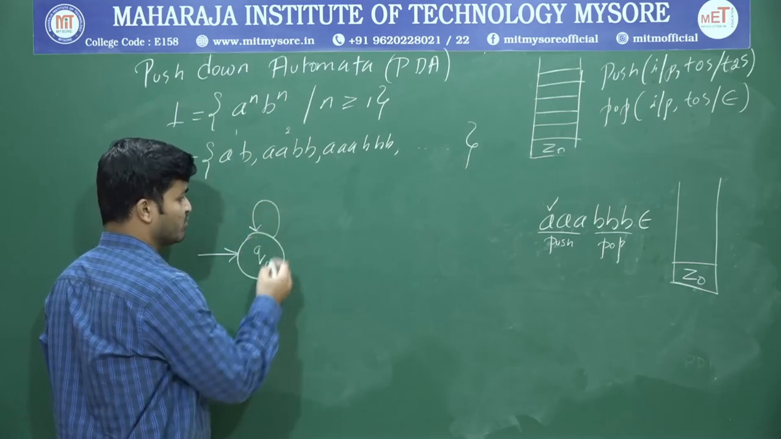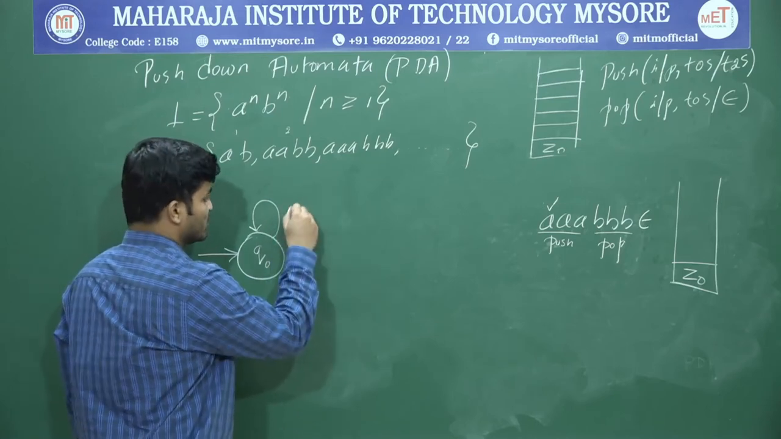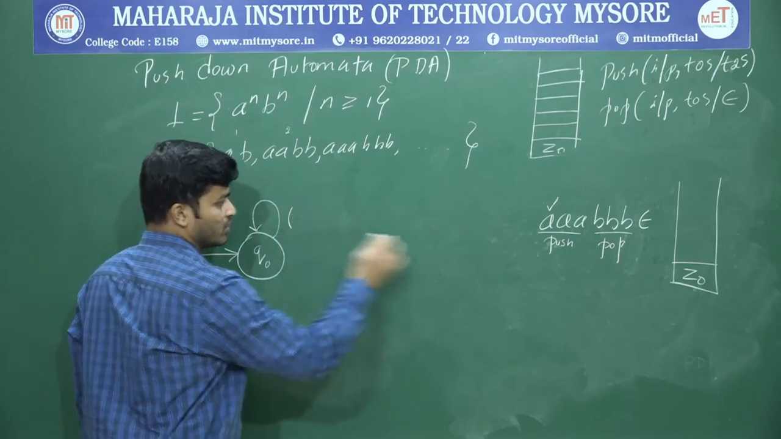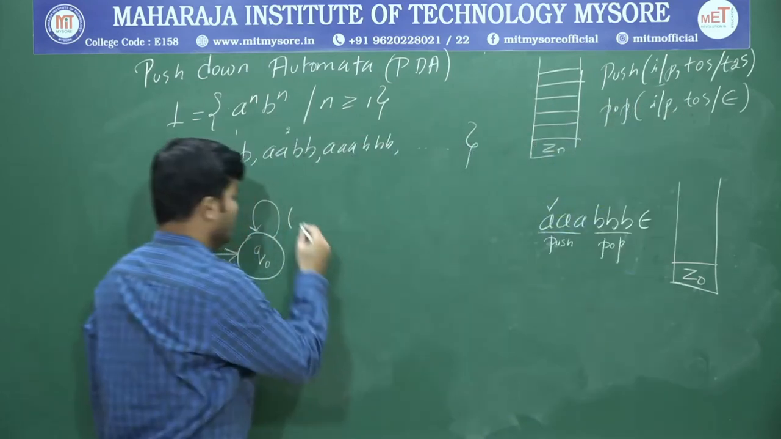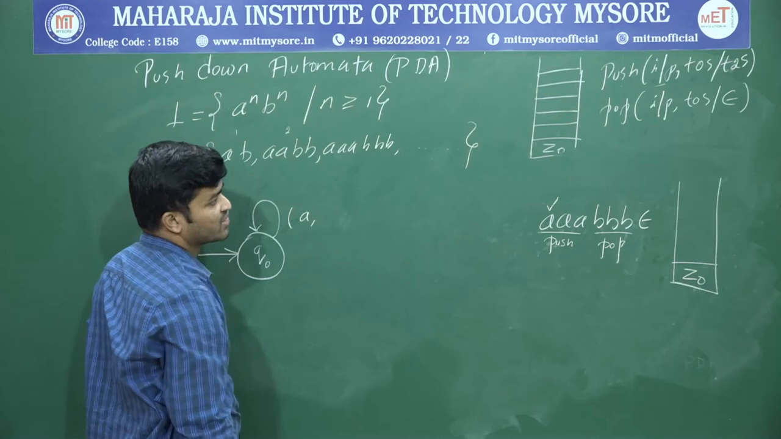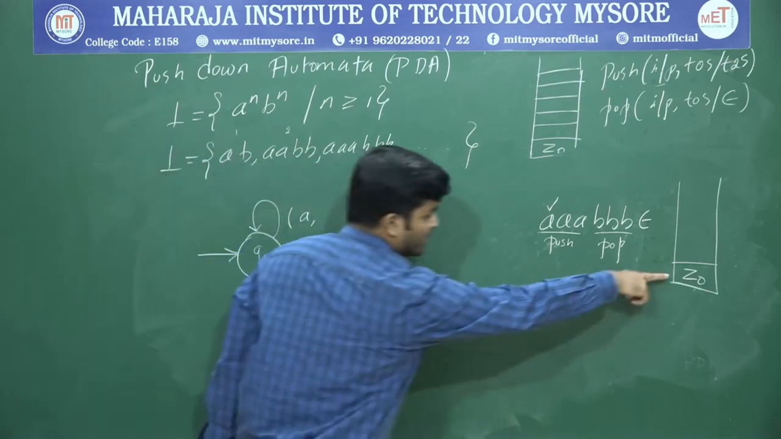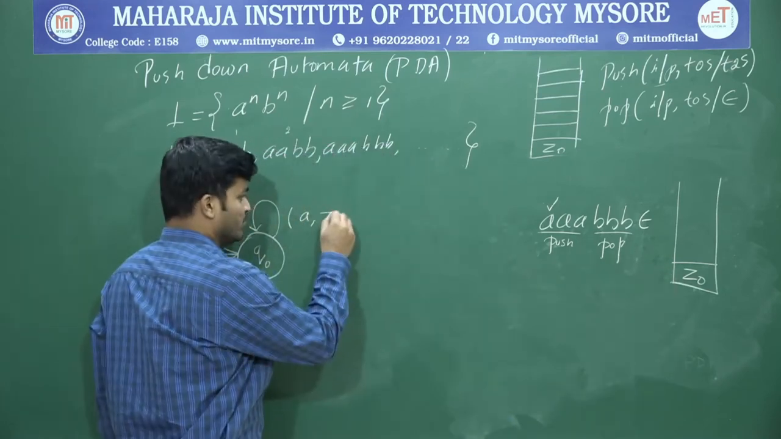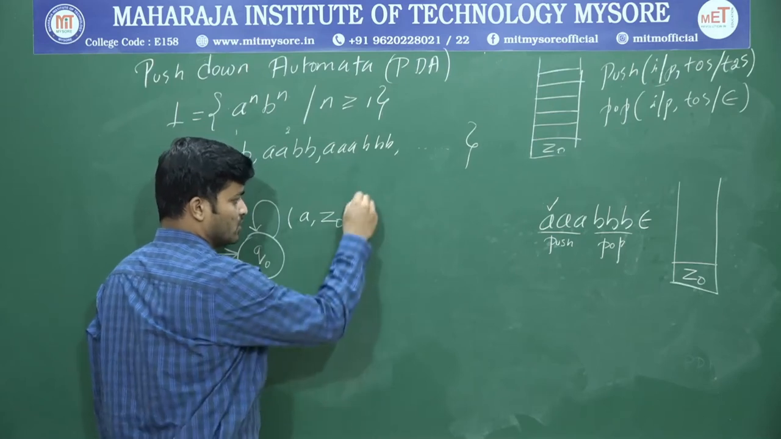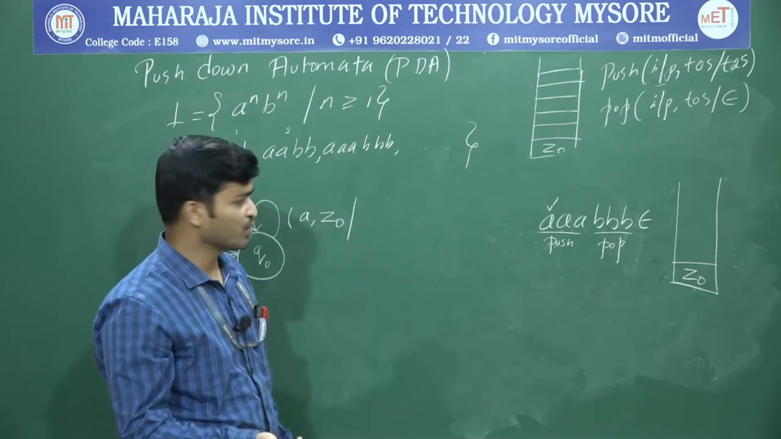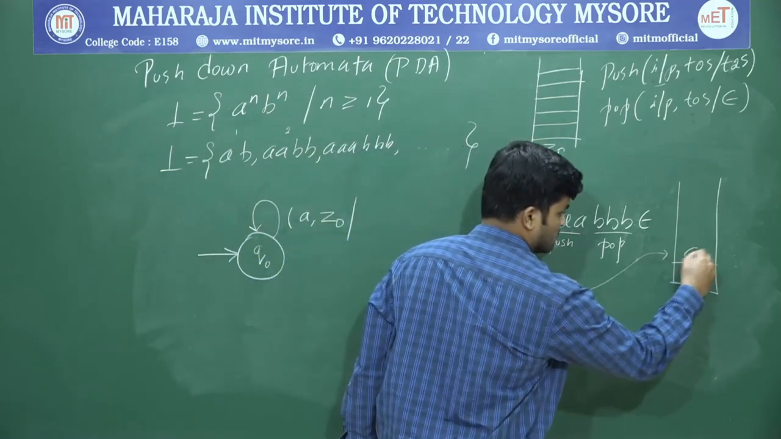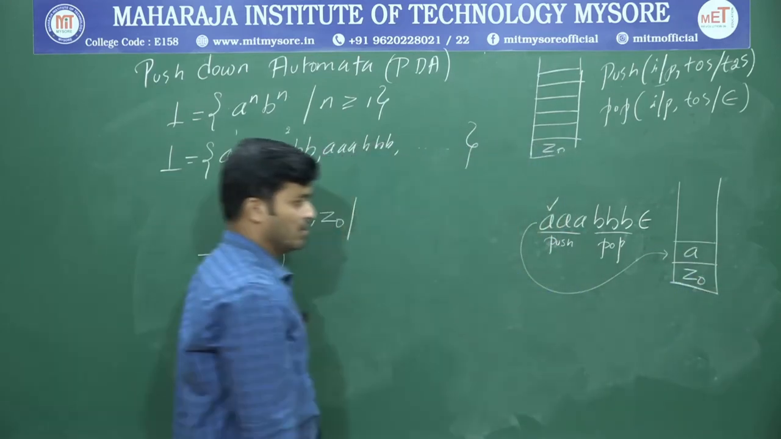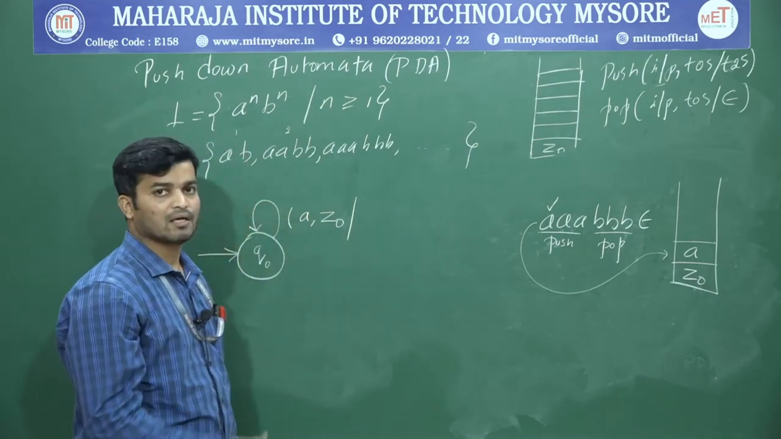So how to represent a push operation? First you have to represent the input. What is the input? A. And what's the top of the stack right now? Z0. Input is A, and top of the stack is Z0. Okay. So what is the operation you are supposed to perform? Push this A onto the top of the stack. So now we have A at the top of the stack.